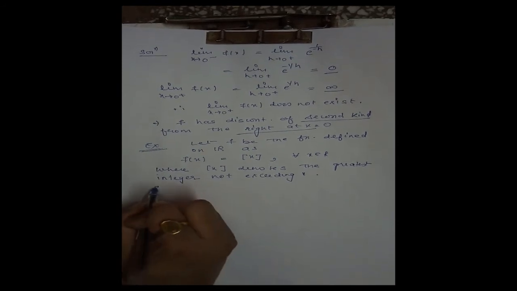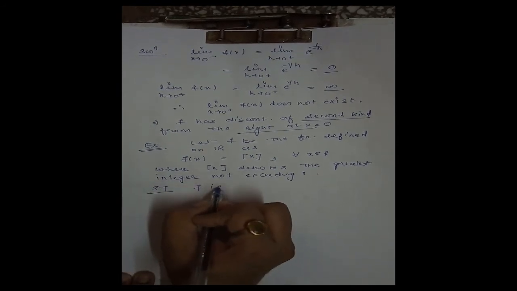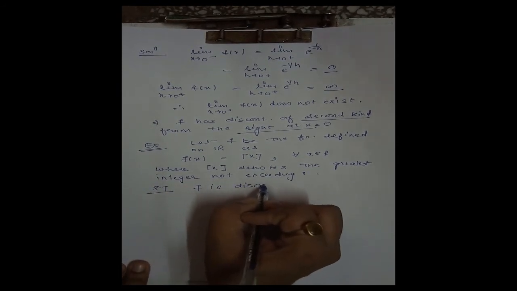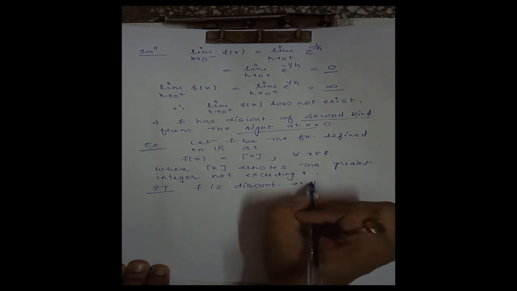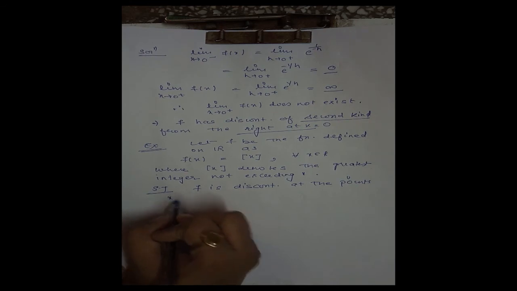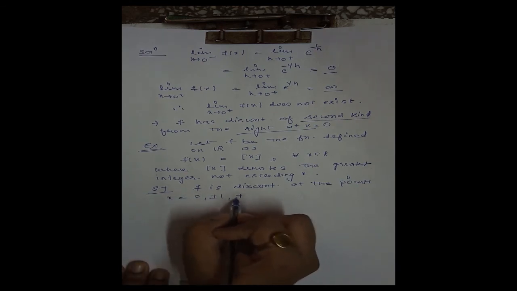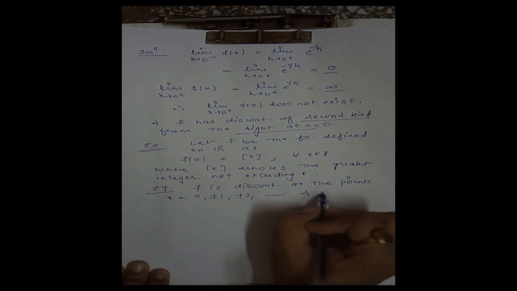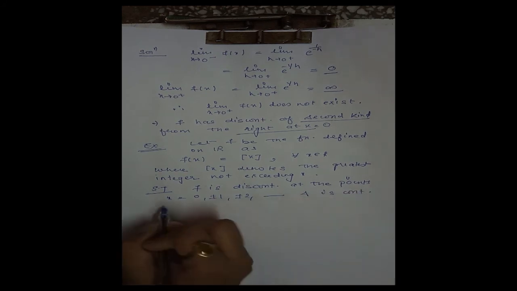We have to show that f is discontinuous at the points x is 0, plus minus 1, plus minus 2, and is continuous at every other point.